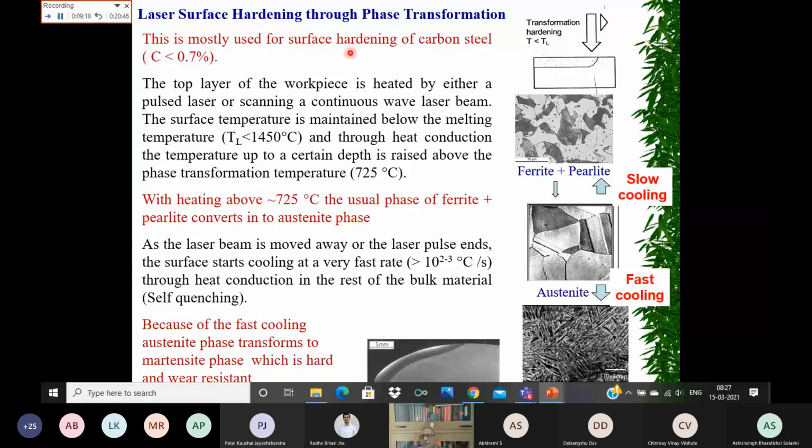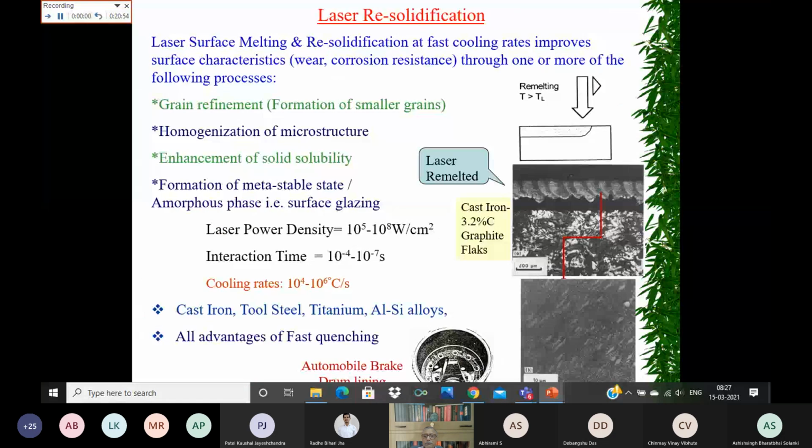So the phase transformation hardening process can be utilized mostly for steel having low carbon. If you have high carbon, like cast iron, where the carbon percentage could be around 0.3% or so, there the carbon is in the form of graphite flakes. Here, by phase transformation hardening, you may not be able to achieve a very homogeneous distribution of carbon.